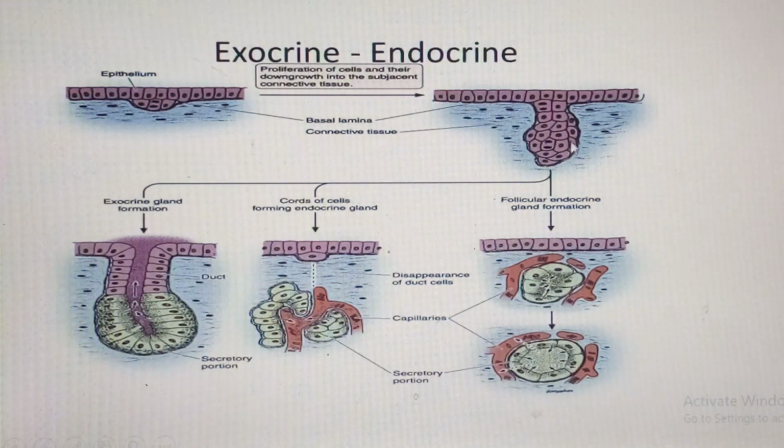In the case of an endocrine gland, that local proliferation will give rise to a distal portion, being of course the gland. But the connecting stalk obliterates, degenerates, and for that matter you may have these kinds of cords or follicles. That's why the endocrine glands will be endowed with a lot of blood vessels, because they don't have a duct to convey their product, so through diffusion they will send their products into the bloodstream to affect a target organ.